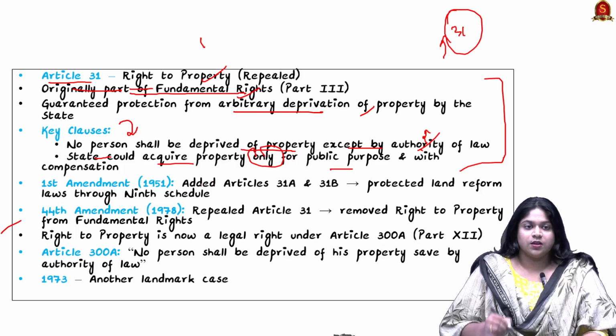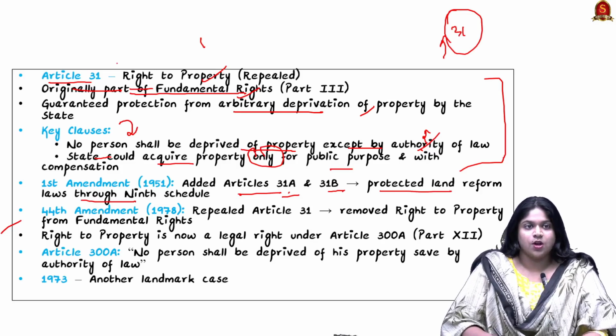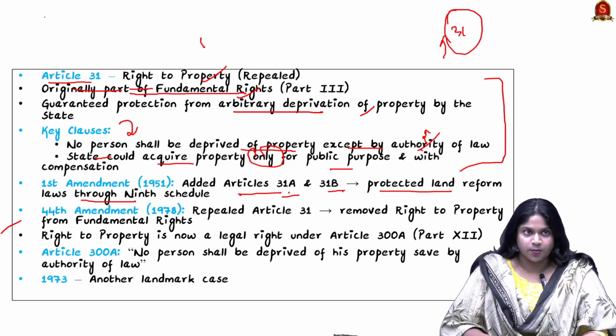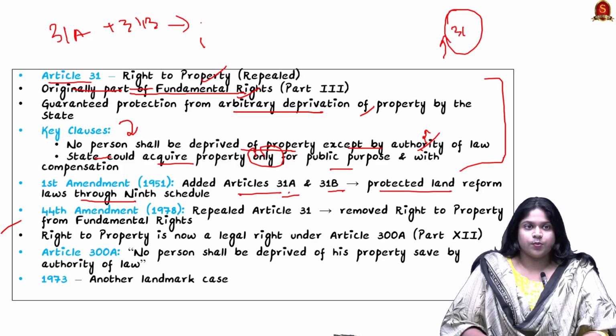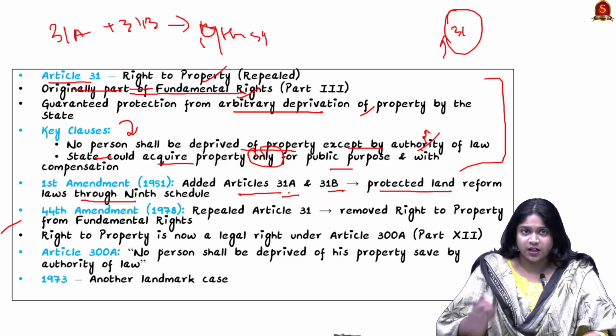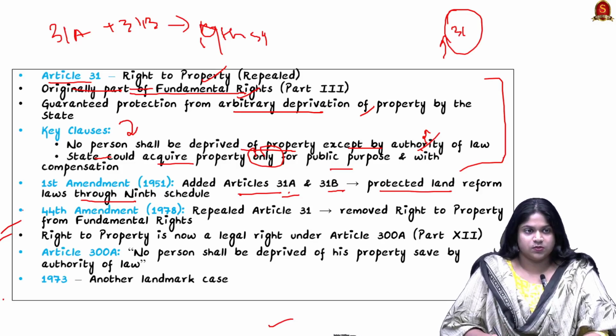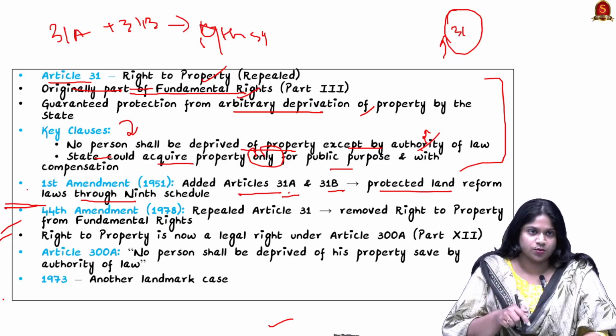Here the first amendment was this case, where they added Articles 31A and 31B, which protected the land reform laws through the 9th Schedule. So through the first amendment of this case, they brought in 31A and 31B in Article 31, with the introduction of the 9th Schedule. Through the 9th Schedule, they protected the land reform laws. So this is the information about the first amendment, which was made through this case.